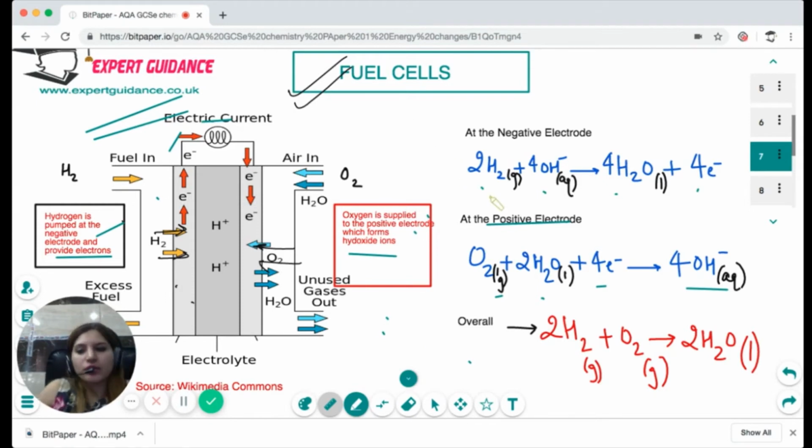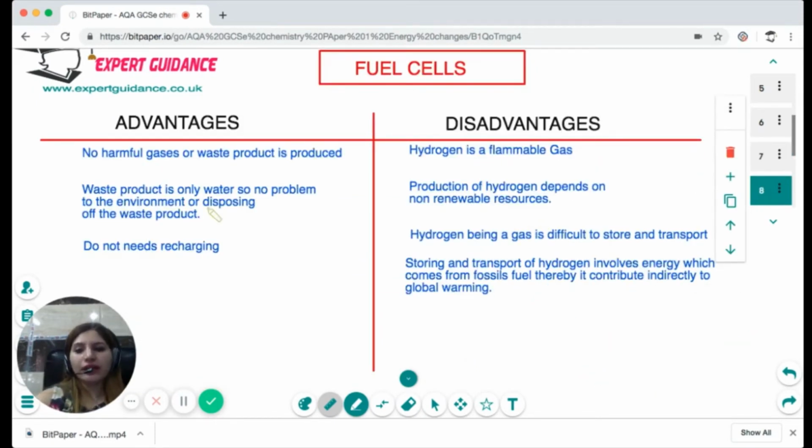So what is the good part of this reaction? No harmful gases are released. The only product formed is water, which is not a harmful or toxic product. No harmful gas or waste is produced. The waste product is only water, so no problem to the environment, and it does not need recharging.